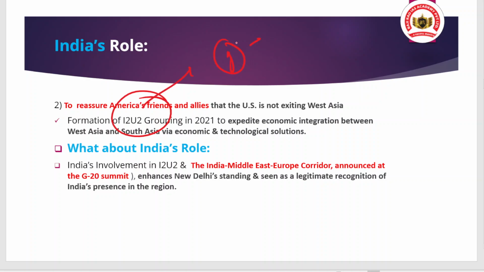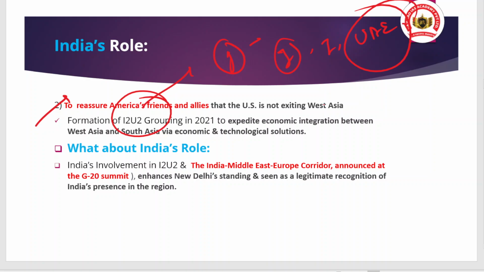Which countries come here? India, Israel, along with the UAE and the US. This grouping was promoted in 2021 so that economic integration between West Asia and South Asia can be done by providing economic and technological solutions. That also means the role of India is very important here, and the US is well aware.